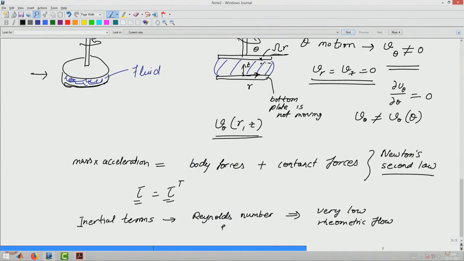Given that Reynolds number is rho V d by mu, since viscosity is generally very high for many of the paste like materials, for polymer melts or for other multiphase systems, Reynolds number is likely to be low.